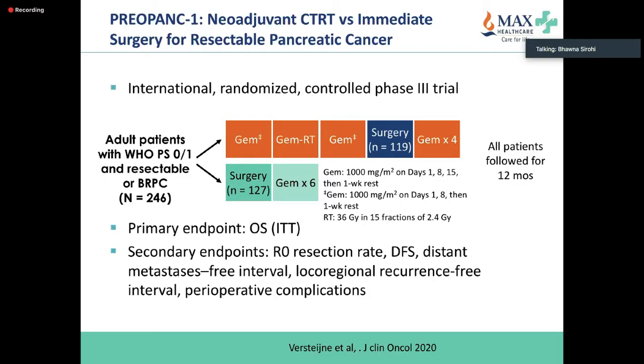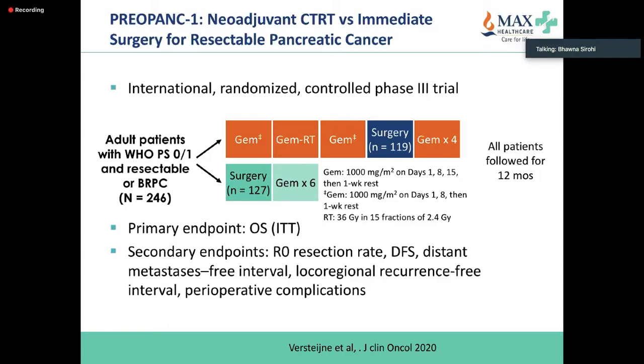Now, coming on to, it's a great time in the last, I think, 2-3 years. We've had fantastic presentations on neoadjuvant and total neoadjuvant therapy in pancreatic cancer. This study, PREOPANC1, the Dutch trial, was presented at ASCO 2 years ago in 2018 and has been published just last month. This is a randomized phase 3 trial in patients with resectable and borderline. So just remember, this is two different groups of patients. This trial also had borderline resectable pancreatic cancer.